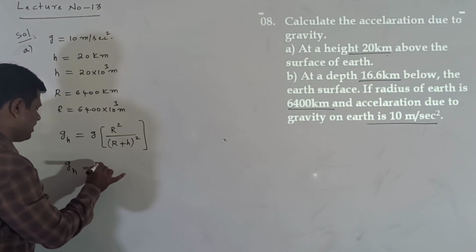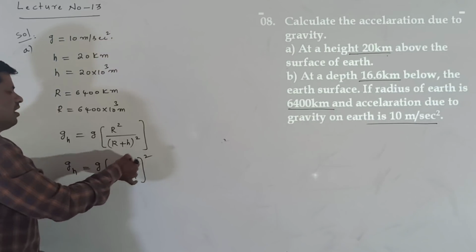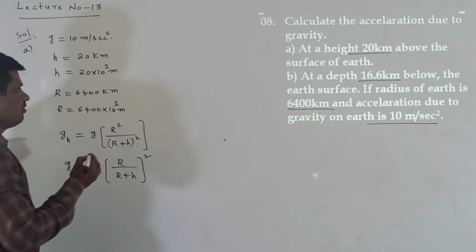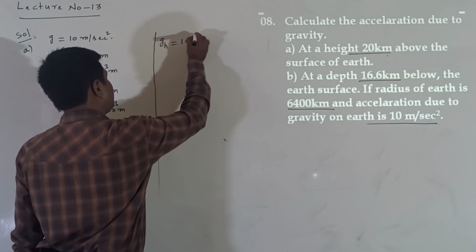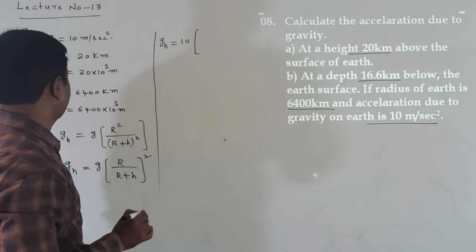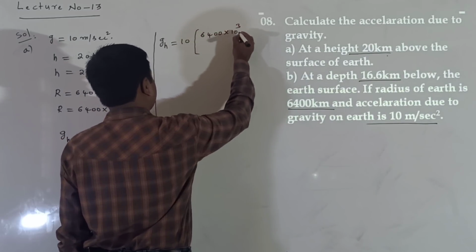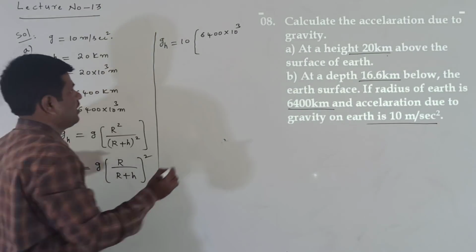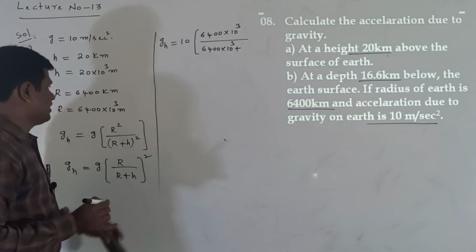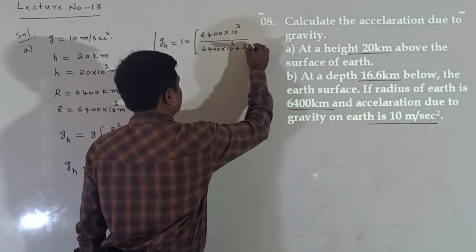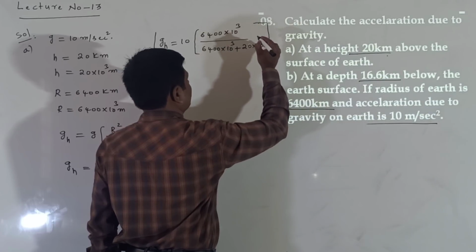Now this I am writing as G into R by R plus H whole square, R square, again we are getting the same value. So here G is equal to 10. R value is equal to 6400 into 10 power of 3, by 6400 into 10 power of 3 plus H value, which is equal to 20 into 10 power of 3.